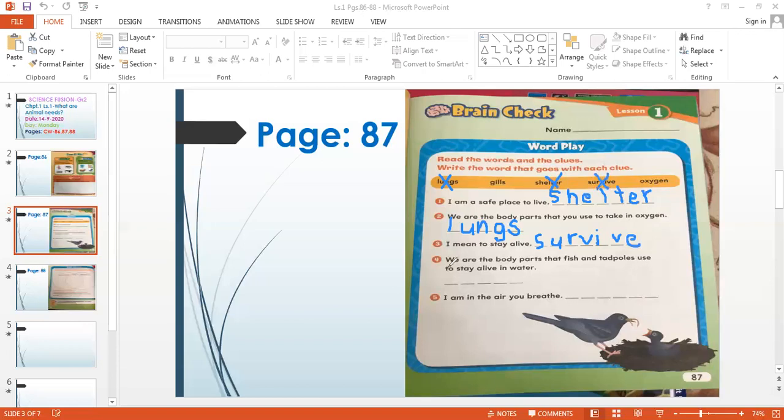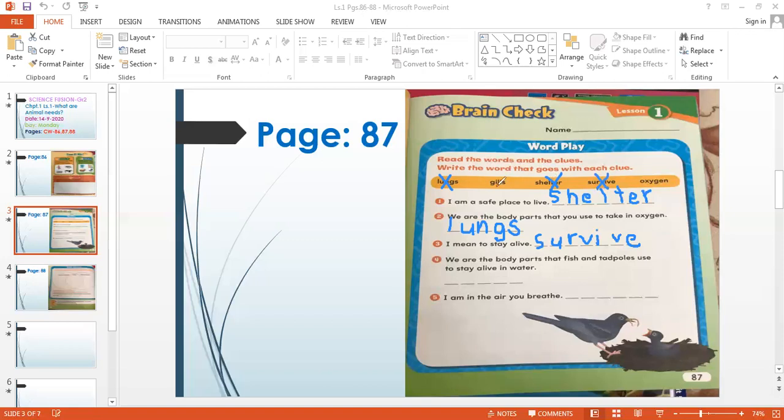Now, question number 4. We are the body parts that fish and tadpoles use to stay alive in water. Tadpoles are the small baby frogs. So the fish and the tadpoles, they live in water. And how do they breathe?